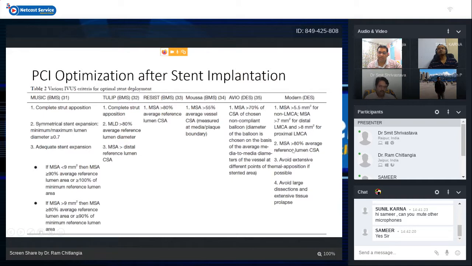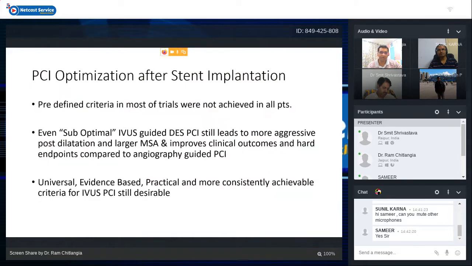And minimum stent area should be more than 80% of the average reference lumen cross-sectional diameter or area. We should always avoid extensive malapposition if possible, and avoid large dissection and extensive tissue prolapse whenever possible. So these are the modern optimization criteria. I will come one by one to each of these.